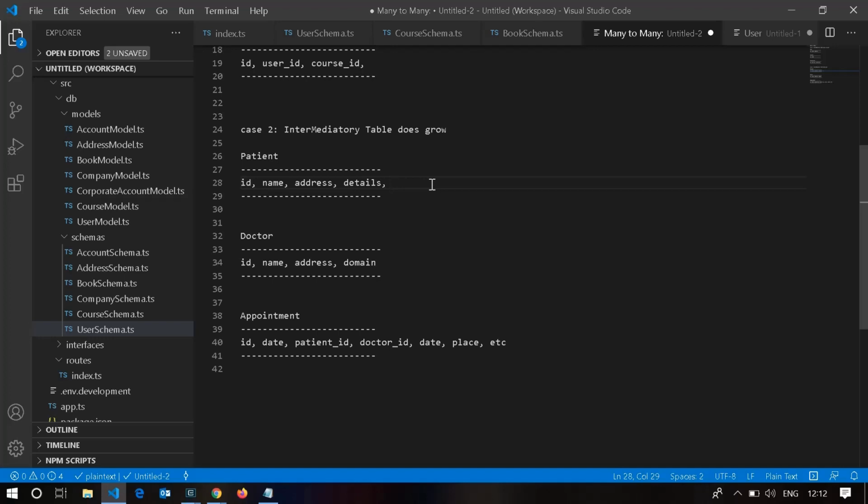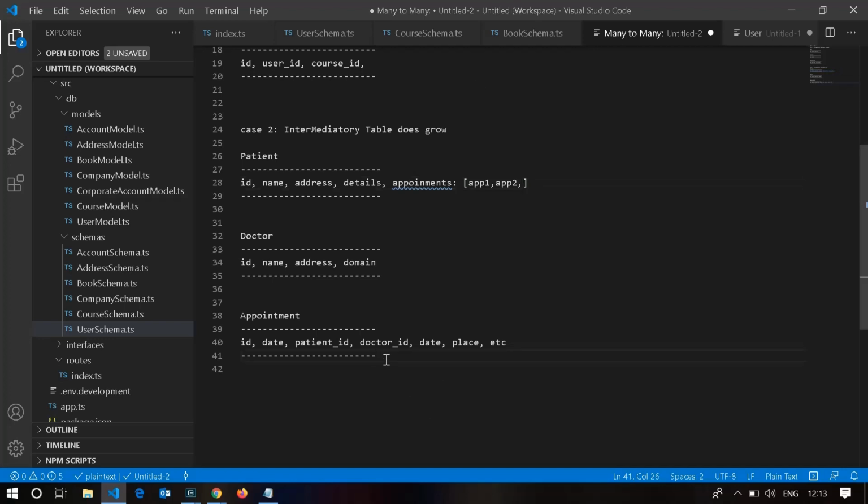Then, in order to access patient dot appointments and populate these appointments in the patient, we need to give an array of objects here, appointments. So here we have appointment ID 1, appointment ID 2, like this, so that you can easily access the appointment. In this way, you need to figure out a way of putting these foreign keys of appointment in the doctor and patient in their respective collections and try to access it.